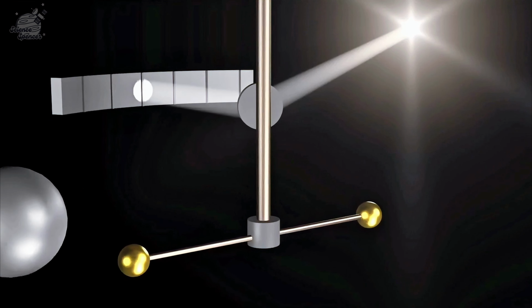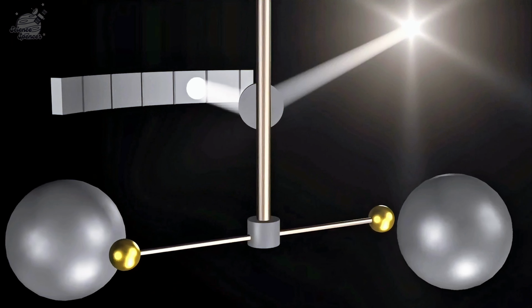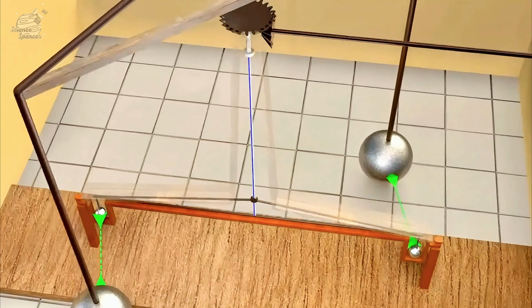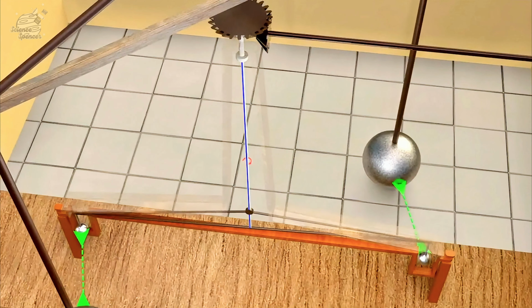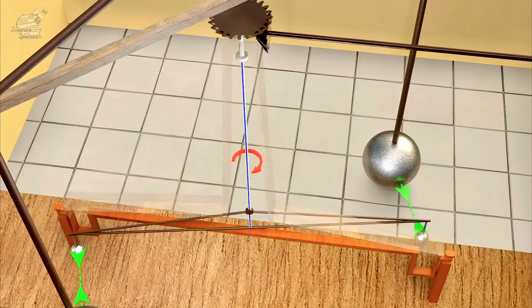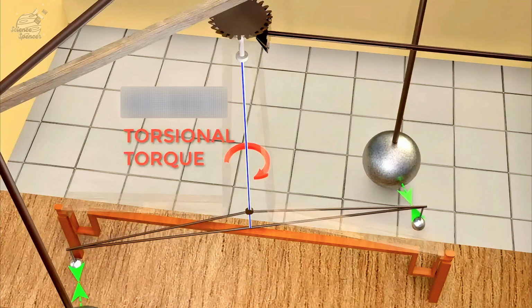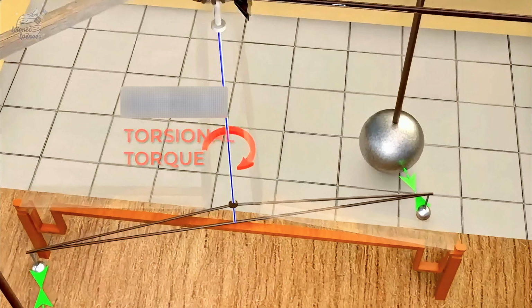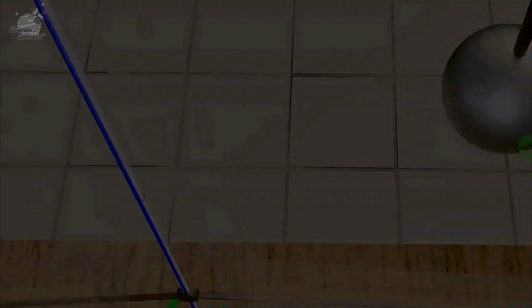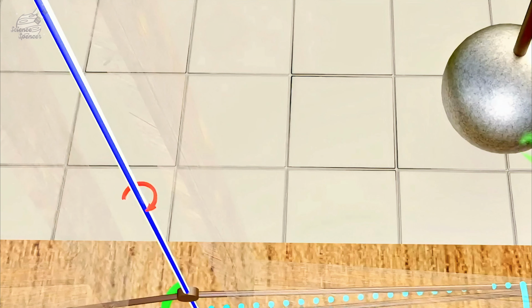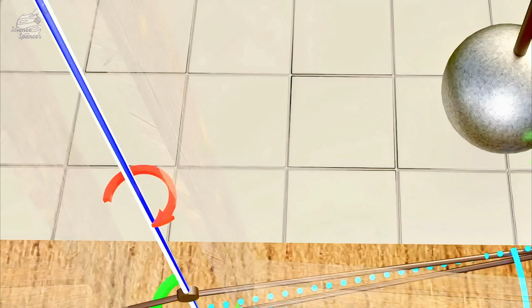In this way, even the slightest rotation of the wire would result in a noticeable movement of the light spot on the ruler. By knowing the length of the torsion arm, he could calculate the magnitude of the gravitational force. Using this unique method, Cavendish successfully calculated the mutual attraction between the two pairs of spheres.